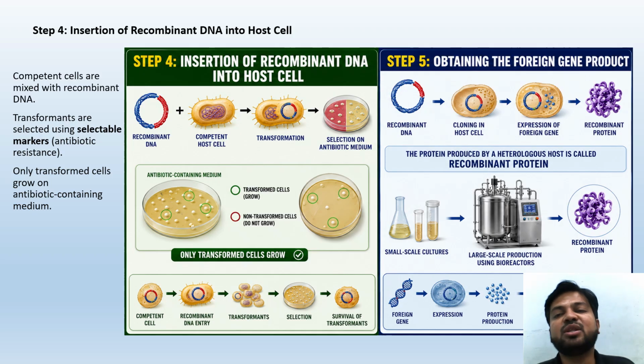Step 5, obtaining the foreign gene product. Recombinant DNA is cloned in the host cell. Then expression of the foreign gene happens. Then the recombinant protein is produced. A protein produced by a heterologous host is called a recombinant protein. Then small scale cultures are converted into large scale cultures in bioreactors. Then the recombinant protein can be produced at a large scale.